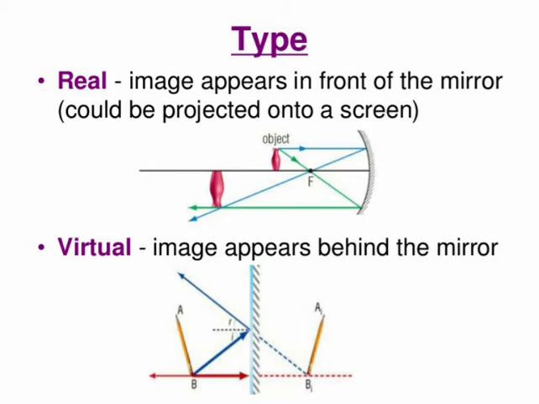You can see in the picture the real image, where the light rays actually meet. But in the virtual image, you can see the light reflecting back, but we draw imaginary lines to get an image. The dotted lines we call imaginary lines. So real means the image appears in front of the mirror. Virtual means the image appears behind the mirror. An example is when you stand in front of a mirror and you can see your image. Where is the image getting formed? It's behind the mirror. So that is an example of virtual.